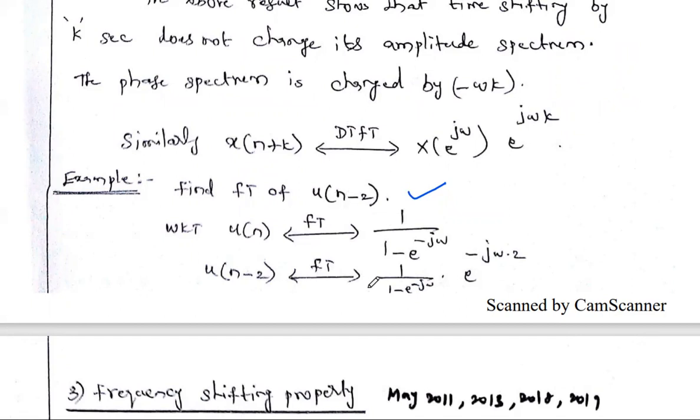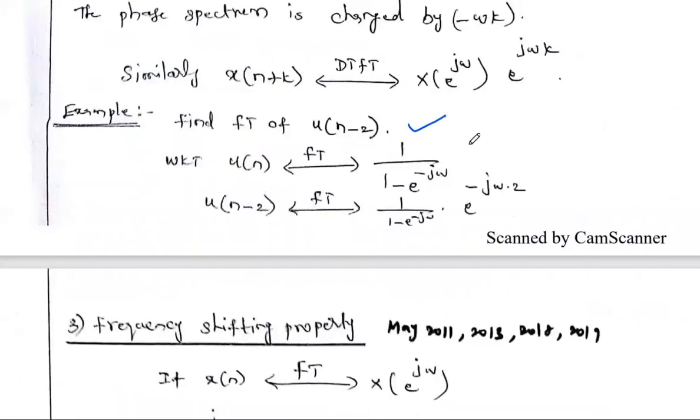First, what is the base signal? u of n. You know the Fourier transform of the unit step function is 1 divided by 1 minus e power minus j omega. We solved this problem. You should just remember the answers for some standard signals. For the impulse signal delta of n, the answer is 1. Similarly, for the unit step signal, the Fourier transform is 1 by 1 minus e power minus j omega.